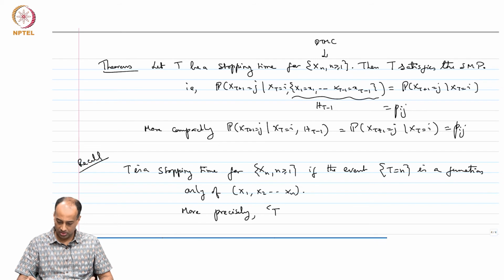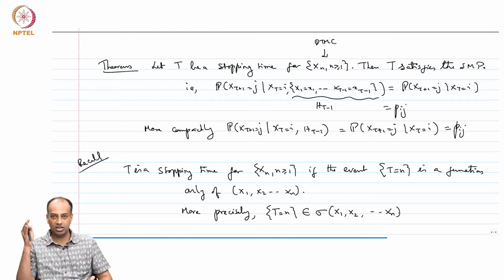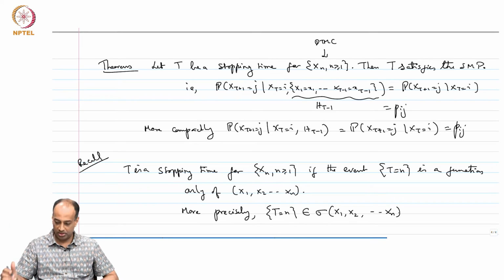the event T equal to n must be measurable under the sigma algebra generated by the random variables until time n. So, X_1 through X_n generate a sigma algebra, and the event T equal to n must be in the sigma algebra, for all n in N. Okay.